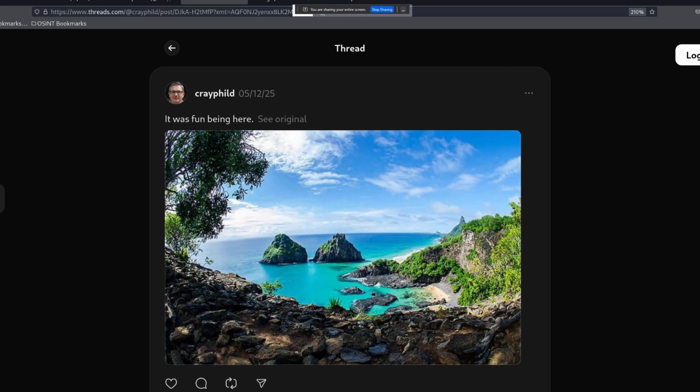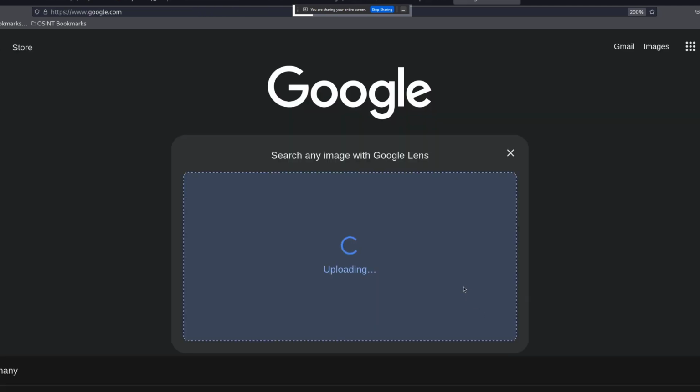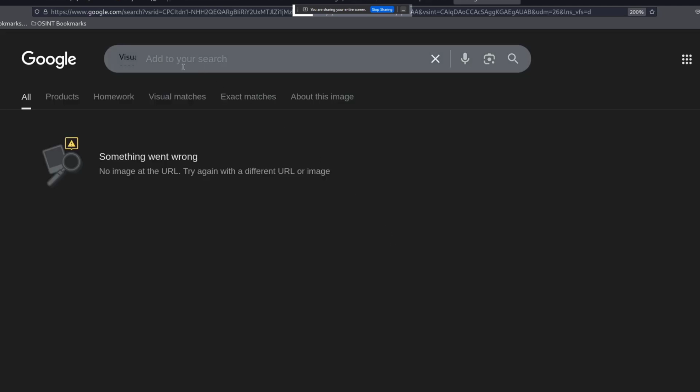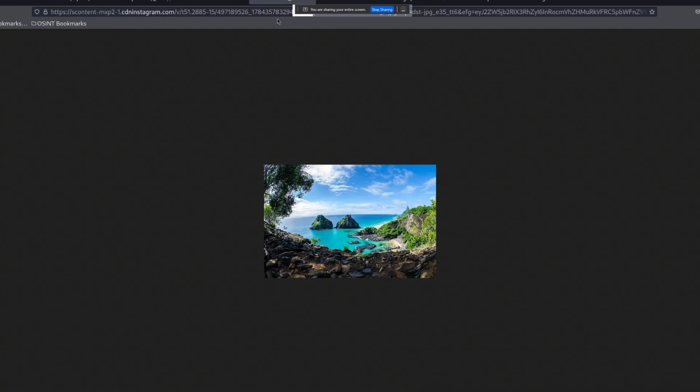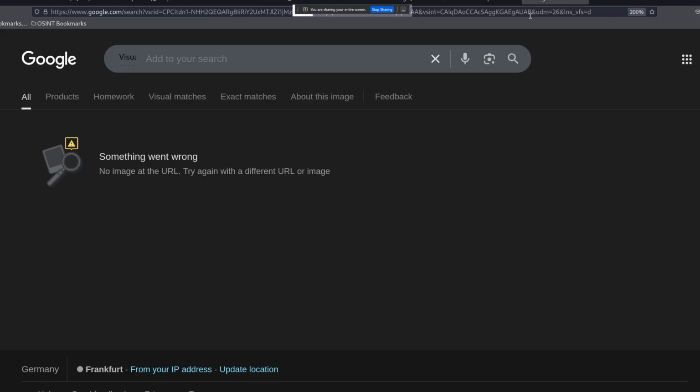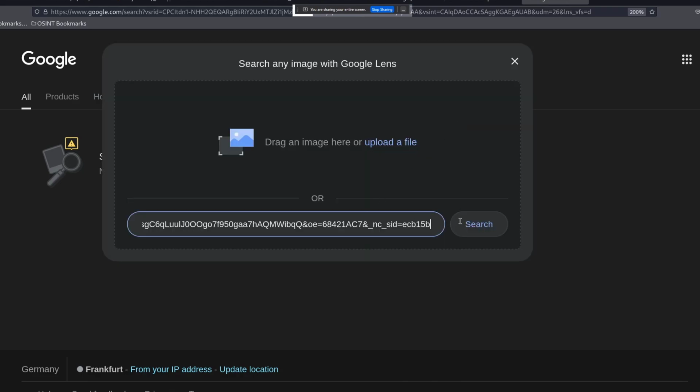So we need to identify this location, and we can also see a time, so we know when he was at this place. We don't know whether he posted this image when he was here or afterwards. So let's search for this image. What we are doing right now is basically gathering as much information as possible, because this can be very helpful to reach a conclusion afterwards.